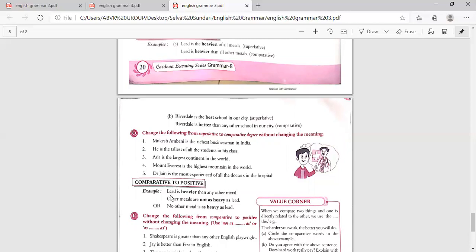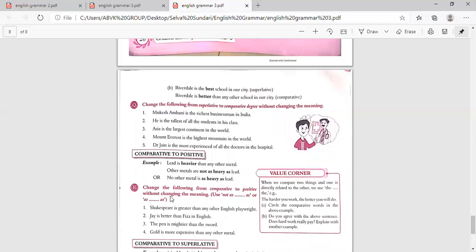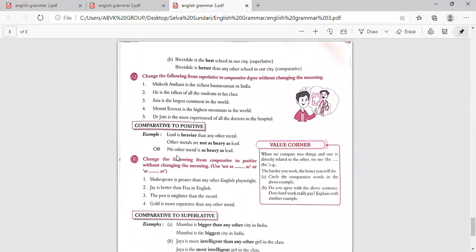And comparative to positive: lead is heavier than any other metal. Other metals are not as heavy as lead. Or you can write, no other metal is as heavy as lead. Value corner. When we compare two things and one is directly related to the other, we use the. The harder you work, the better you will do. Circle the comparative words in the above example. Now change the following from comparative to positive without changing the meaning.